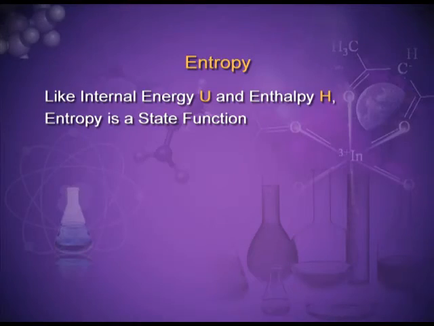Similarly, entropy is also a state function. It depends only on the initial and the final state and not on the path. Just like enthalpy change and internal energy change, we calculate entropy change. Entropy change, that is delta S, is equal to entropy of the final state minus entropy of the initial state.